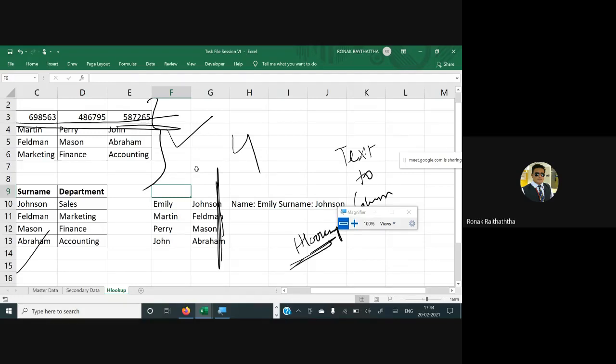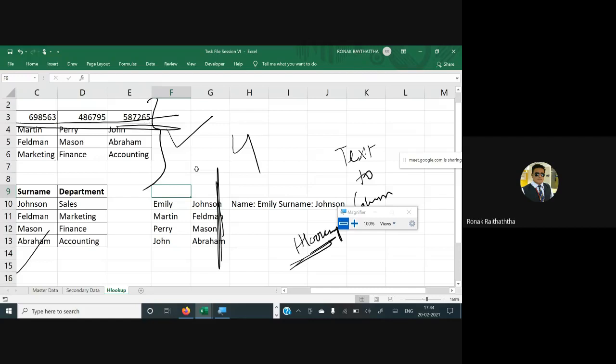Then we went to the VLOOKUP. You people are aware about the syntax of the VLOOKUP. It starts with the sign of equal to, then it goes to the VLOOKUP. Then in the syntax, the first argument is the lookup value. Then there would be a table array, which is the master data. Then there would be either a column index number or the row index number. If there would be an HLOOKUP, it would be row index number. If it is the VLOOKUP, it would be column index number. Then it would be approximate or exact match. You complete the formula, you can get the value by doing the systematic search.